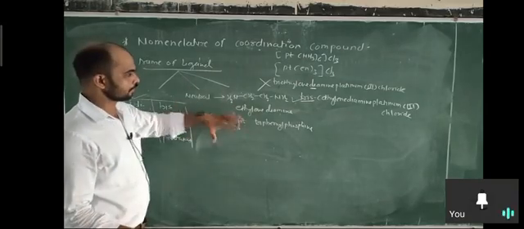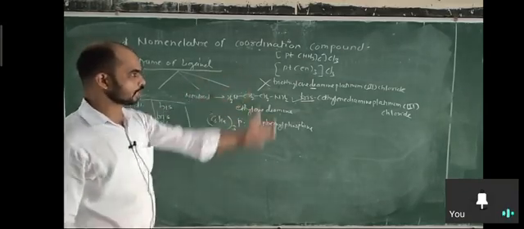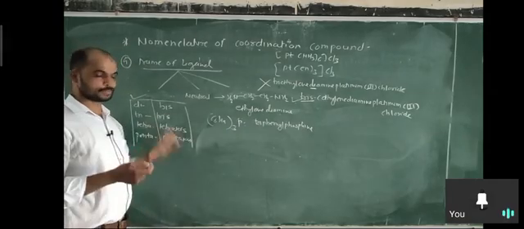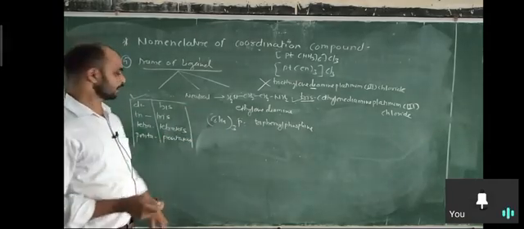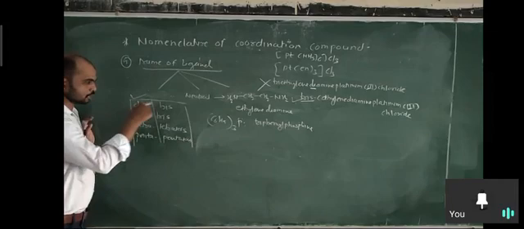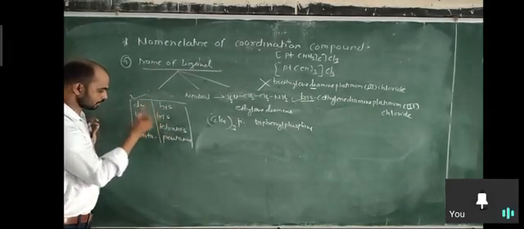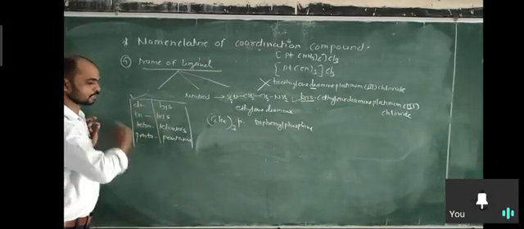So if the name of the ligand already contains such di, tri, tetra prefixes, that time we can replace the prefixes: di replaced by bis, tri replaced by tris, tetra replaced by tetrakis, and penta replaced by pentakis.